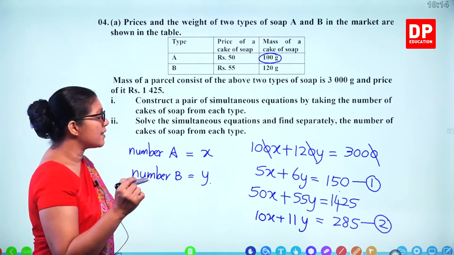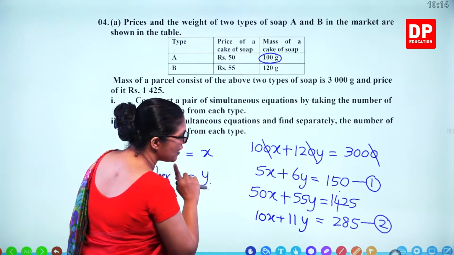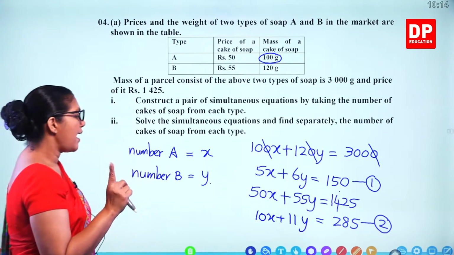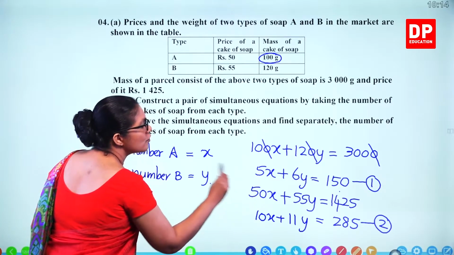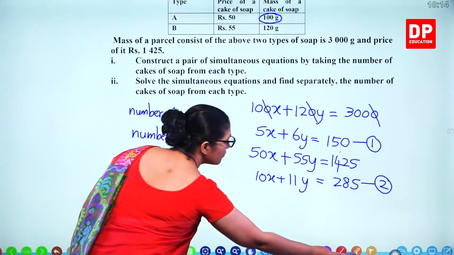Now we need to solve the 2 equations. So you have to make the coefficients equal. Which one is it to make the coefficients equal? We can make x coefficient to 10. So this is 5. So multiply the first equation by 2.